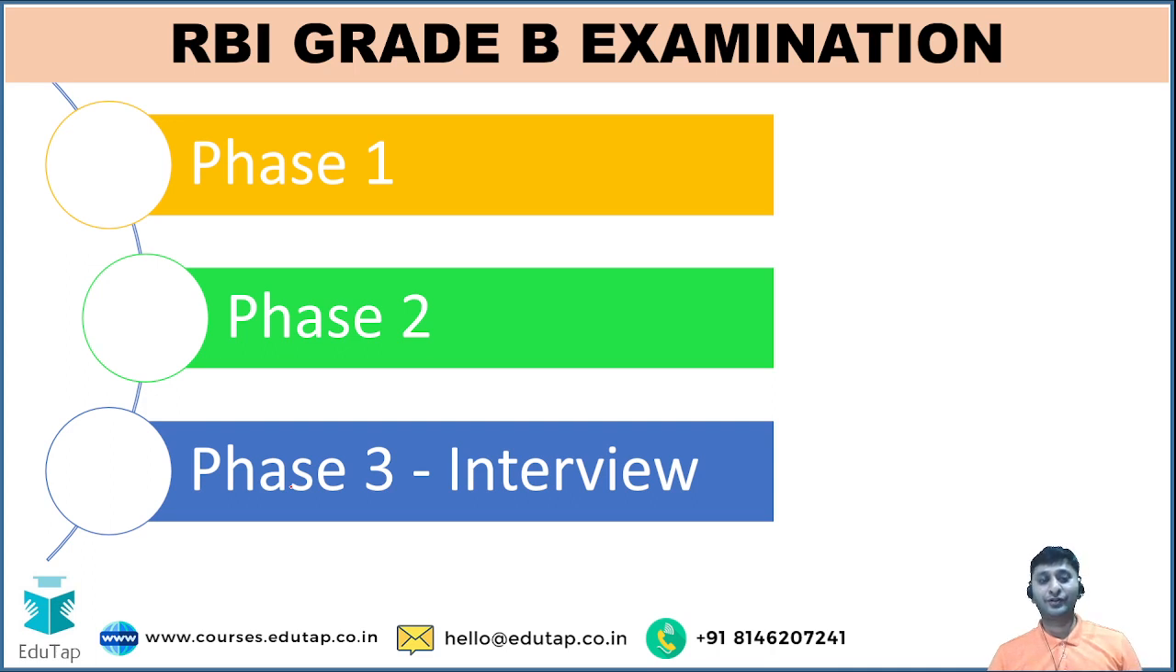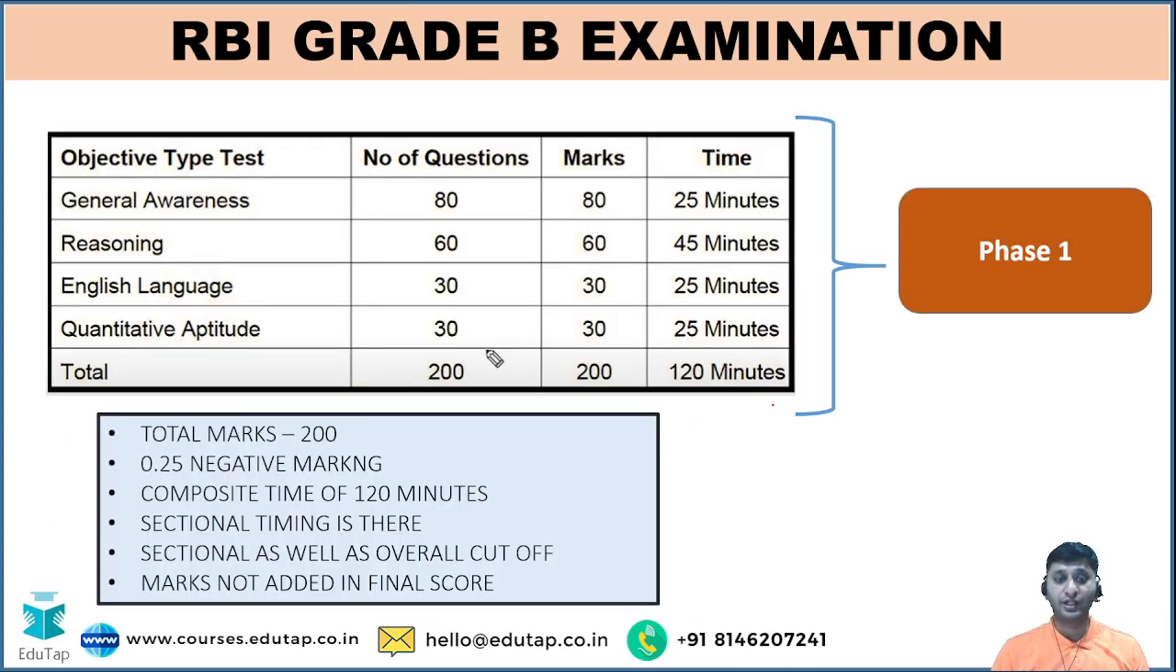Pattern is very important for you to understand. The RBI Grade B examination is basically divided into 3 phases. Phase 1 is qualifying, which is now basically QRE plus current affairs based, which I'll discuss later. Then there is phase 2, and then phase 3, which is an interview. Phase 1 consists of a single paper which has 4 sections: general awareness, reasoning, English language and quantitative aptitude. Total number of questions in phase 1 are 200, worth 200 marks. That is, each question is 1 mark, and there is a pre-specified number of questions for each section: GA 80, reasoning 60, English language 30 and quantitative aptitude 30.